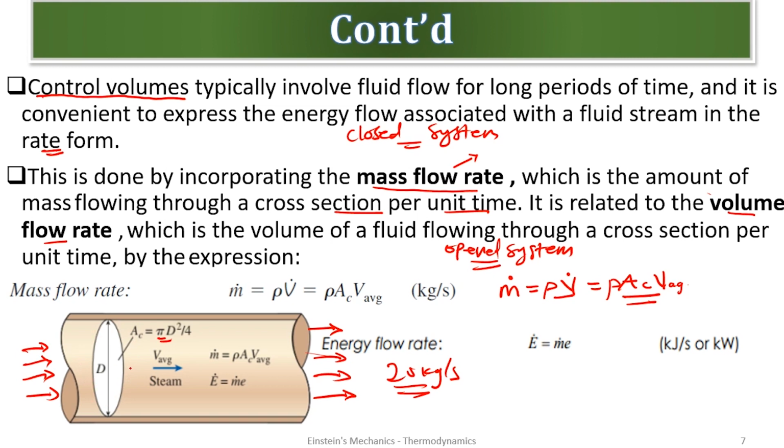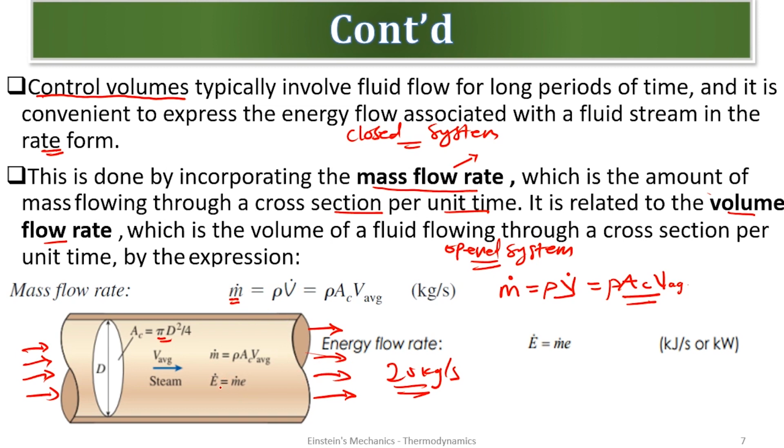Are we good? So when you know the cross-section and you know the density of the fluid and the velocity at which it is flowing, it is easy to calculate the mass flow rate per second. How much, or what quantity of the fluid is it flowing out? Are we good?